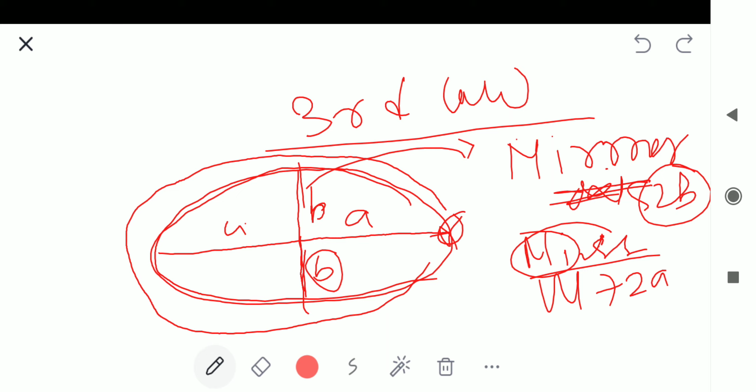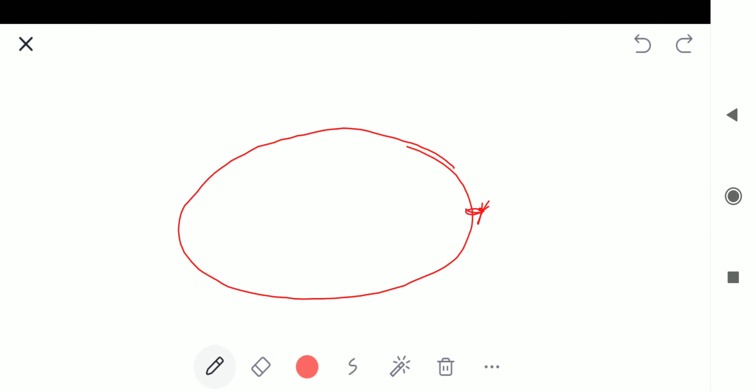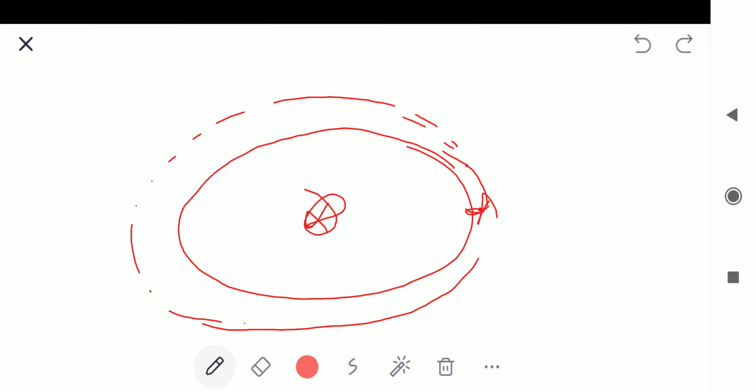Time period means: if the planet is at point A, after covering the whole path, when the planet returns to the same position A, the time taken by the planet is called the time period. I repeat, the planet moves around the sun, and after one complete revolution around the sun, the time taken is called the time period.